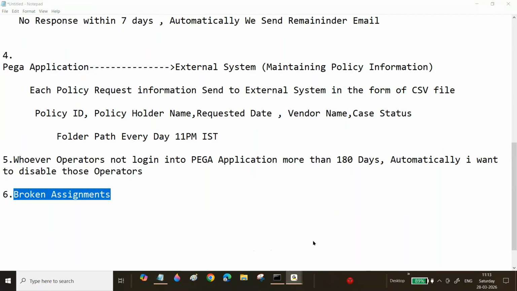If these cases are waiting from long back, more than 30 days, these broken assignments, or assignments available from more than 90 days, more than 60 days, we can create and define our criteria, this condition. We can define on what condition basis you want to remove these broken items.